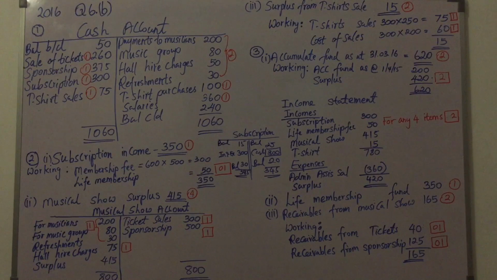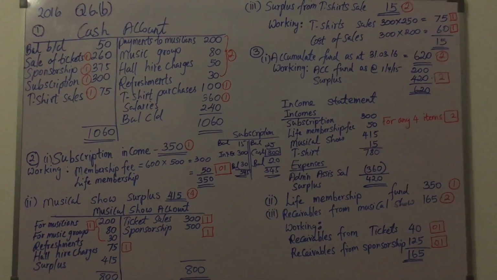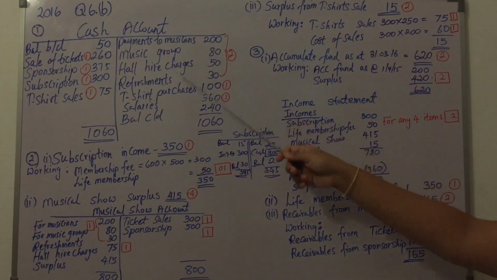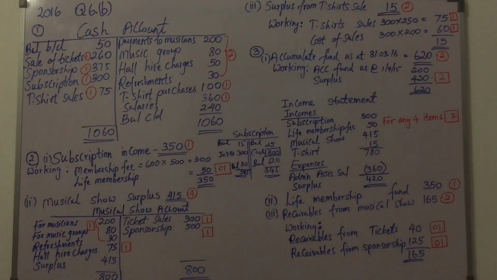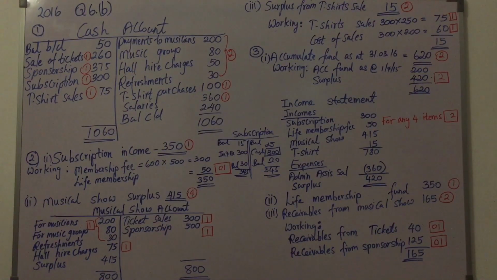And the refreshments 30. Refreshments 30, again you need to include in the cash account as a payment, and since it is an expense you need to debit to the musical show account. The next adjustment is the association purchased 500 t-shirts on cash at 200 rupees each. 300 of these were sold on cash among the members at 250. So now we have to calculate the surplus or the deficit, the profit or the loss through the t-shirt sale. So working is here. T-shirt sales, 300 t-shirts you have sold at 250. So 75 is the sales income.